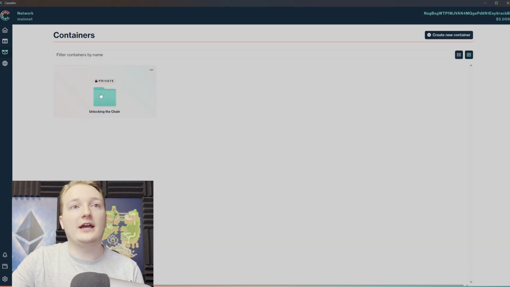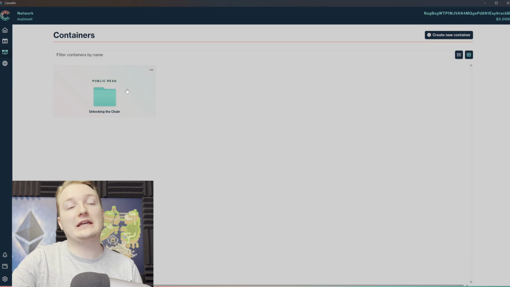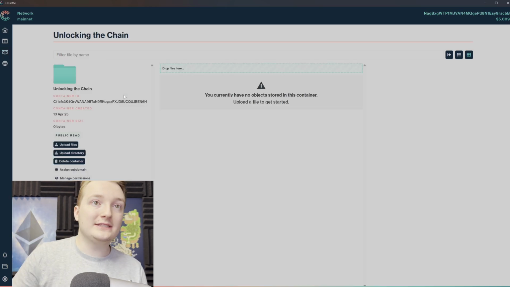As you can see, I have my private container here. Once the second transaction goes through, it's going to be a public read container. And now that I've refreshed the containers here, you can see that my Unlocking the Chain container is now a public read container. Let's step into it.